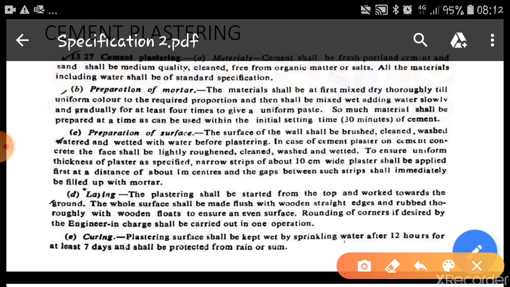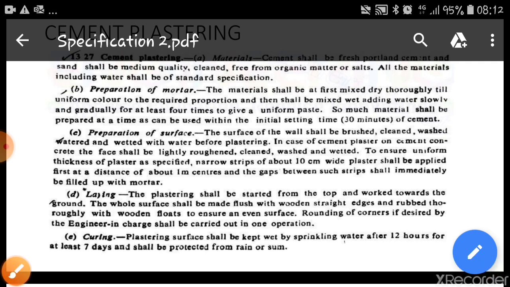When we do the plastering, you have to see that the surface is clean, so it should not contain any dust or loose particles. So we have to remove all the loose particles on the surface of the masonry. If it is a concrete surface, then you have to see that the concrete surface is rough, otherwise we have to do hacking so that the plaster will adhere properly to the concrete surface.